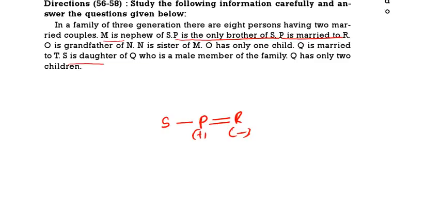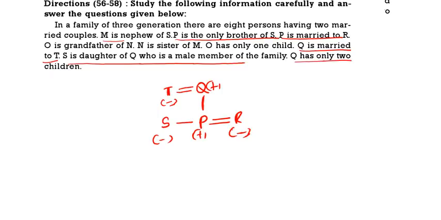Then see the next thing. S is the daughter of Q who is a male member. That means S and P are the children of Q. And Q is the male member of the family. Q is married to T, so T will be minus. Q has only 2 children. Q's 2 children are S and P.